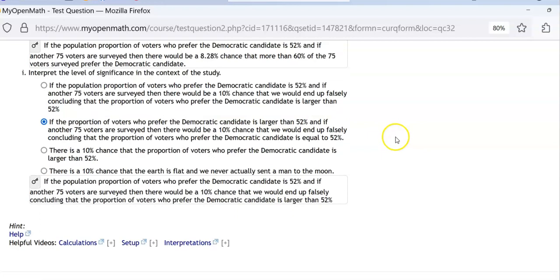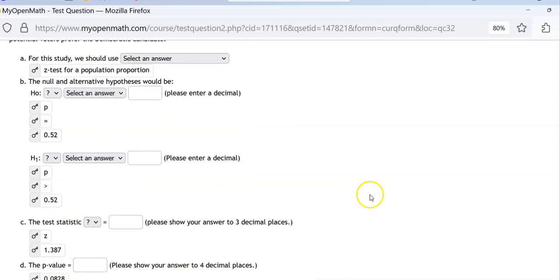Again, it's going to start the same way H did. If the population proportion who prefer Dems is 52%. So for parts H and I, the correct answer will always start with if the population, whatever the null hypothesis is, in this case Dem is 52%. And if another 75 voters are surveyed, then this 10% chance, where did that 10% chance come from?